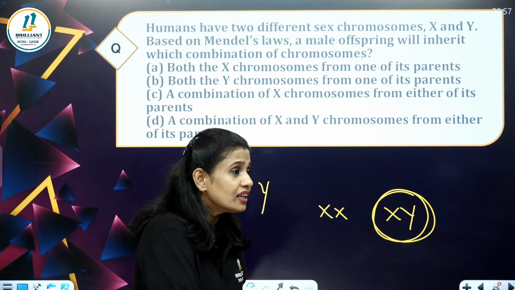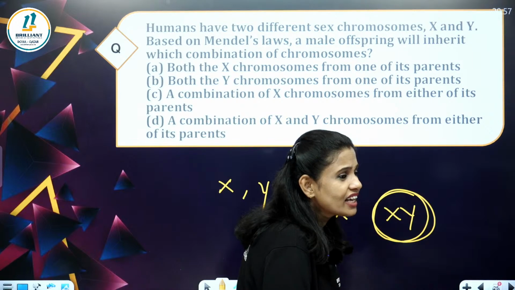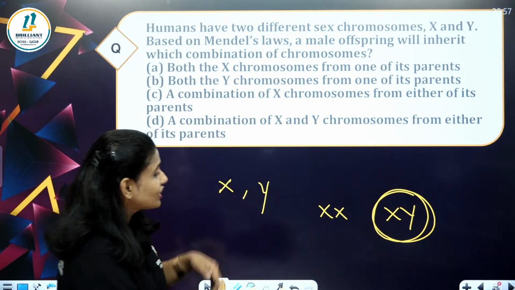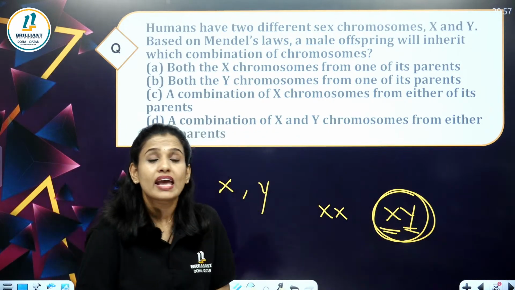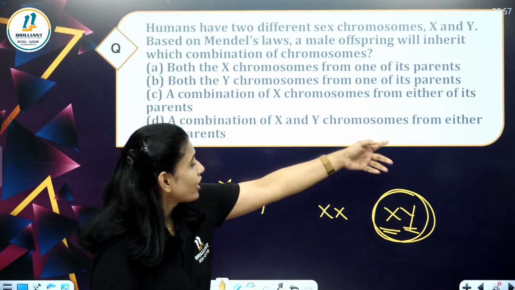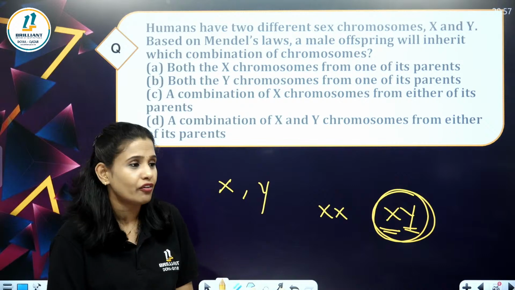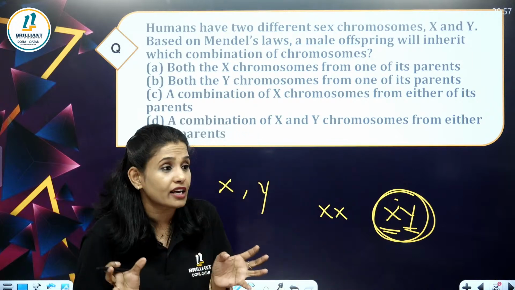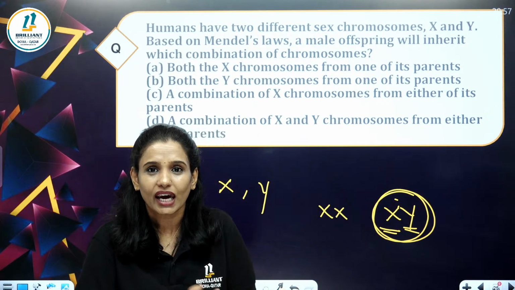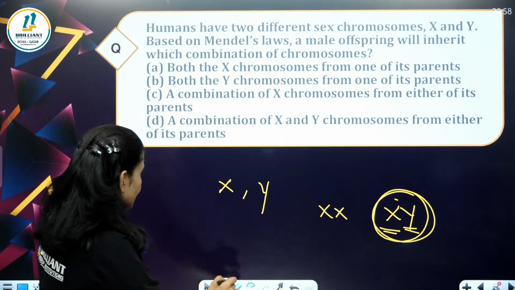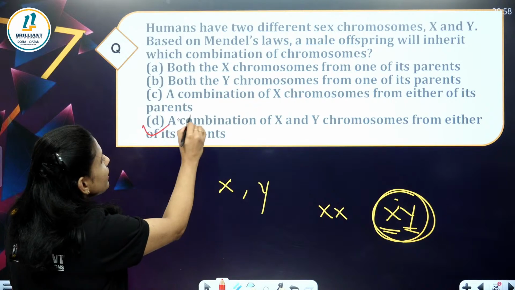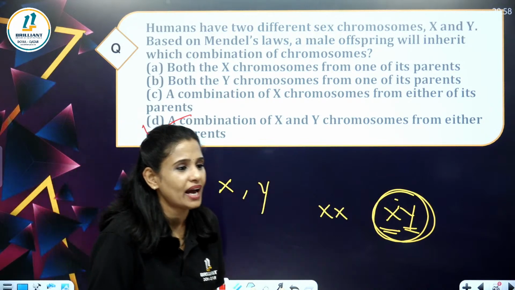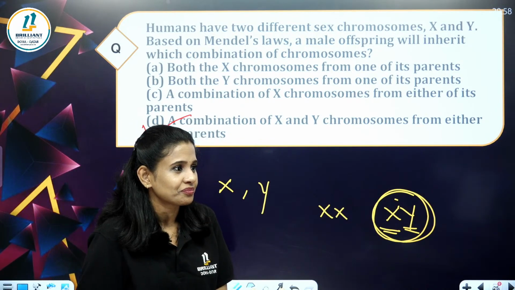Comment it fast. Very good, Pragya Kamat. Yes, it is the correct answer. It is D, a combination of X and Y chromosomes. From each of the parents, it is getting one chromosome, that together form X and Y chromosomes. So the correct answer is a combination of X and Y chromosomes from either of its parents.